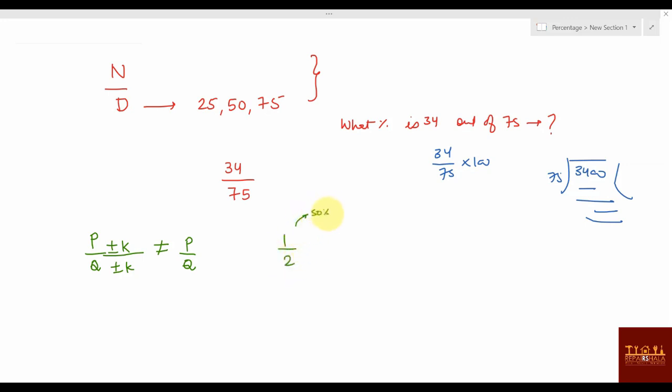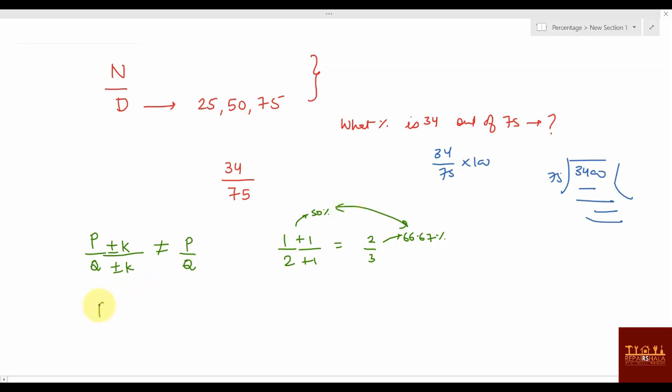If I add 1 to the numerator and 1 to the denominator, it will become 2 by 3. 2 by 3 is 66.67%. Is 50% the same as 66.67%? No. It means if you add or subtract any number from a given fraction, you will not get the same fraction. It will change.